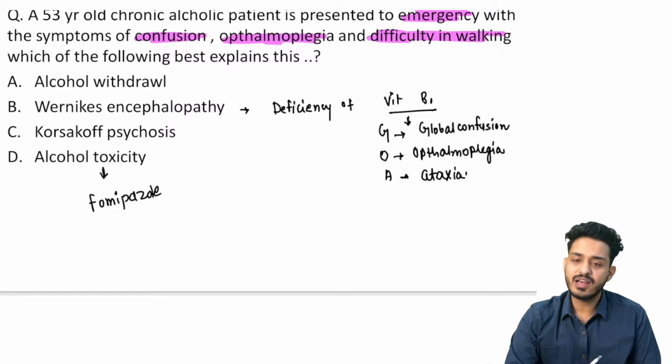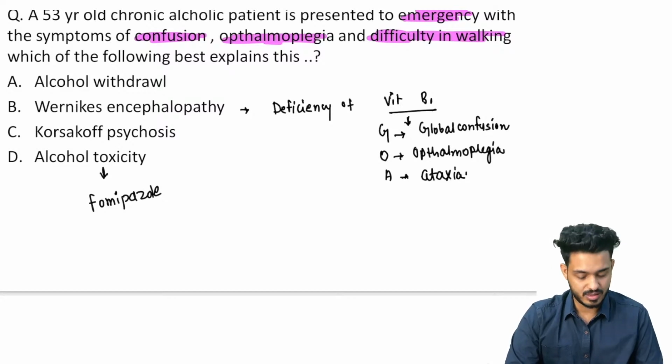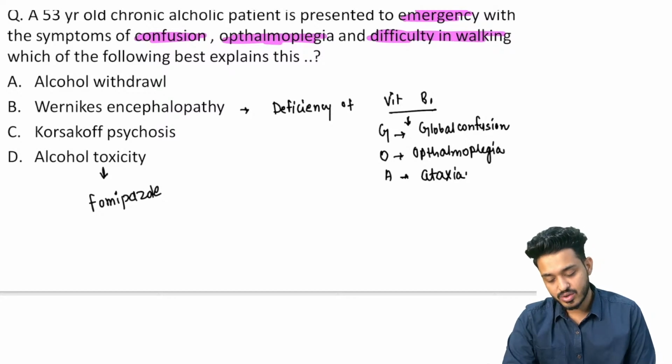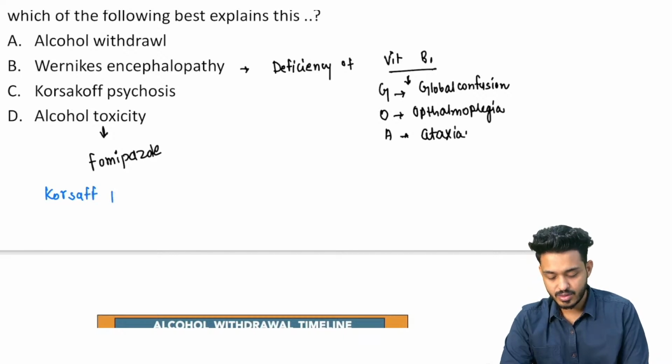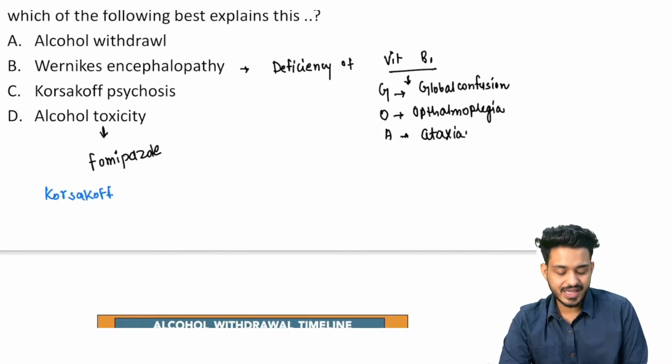Clinically we don't have this particular drug, but for examination purposes you should remember it. It is very less available, so we can use different measures. We have other things also. What happens in Korsakoff psychosis? Let's try to understand. It is a late manifestation, a delayed neurological disorder.